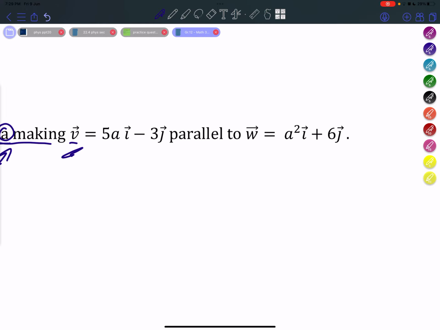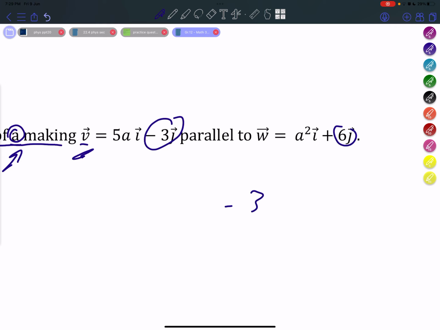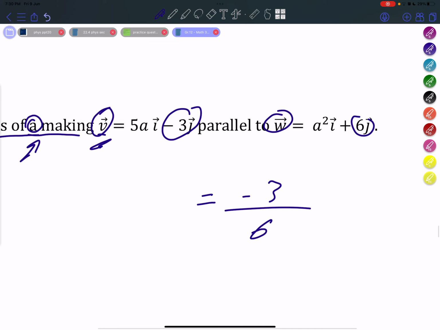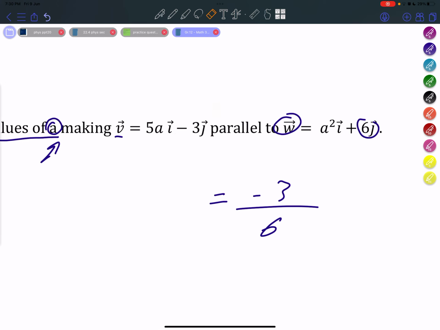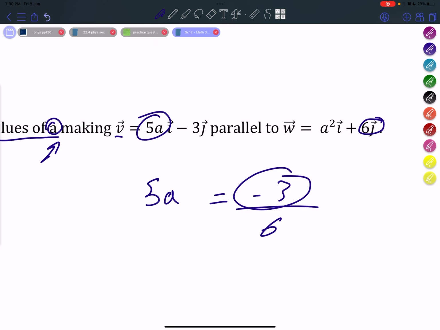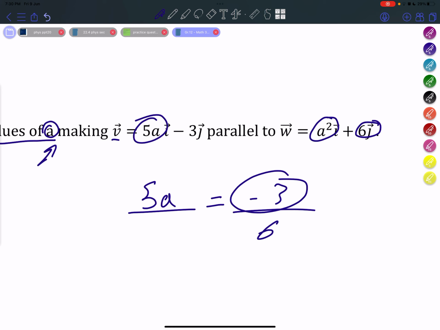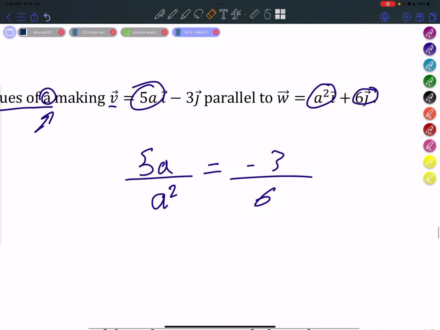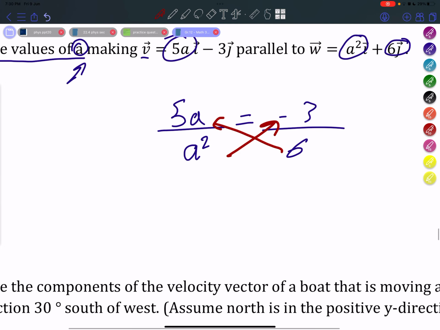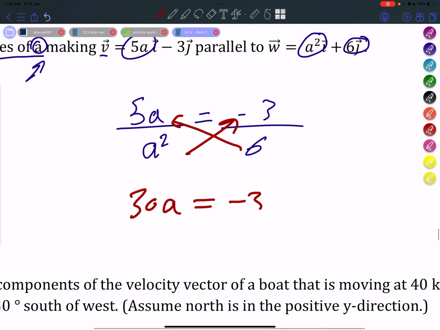And we can create a ratio. Basically, we say -3/6. This is the ratio between vector v and vector w in which they will be parallel. So if we take this ratio, -3 and 6, and take the components from the left side, the numerator is 5a and the denominator is a squared. We can simply cross multiply. So 6 times 5a gives us 30a, and this will equal -3a squared.